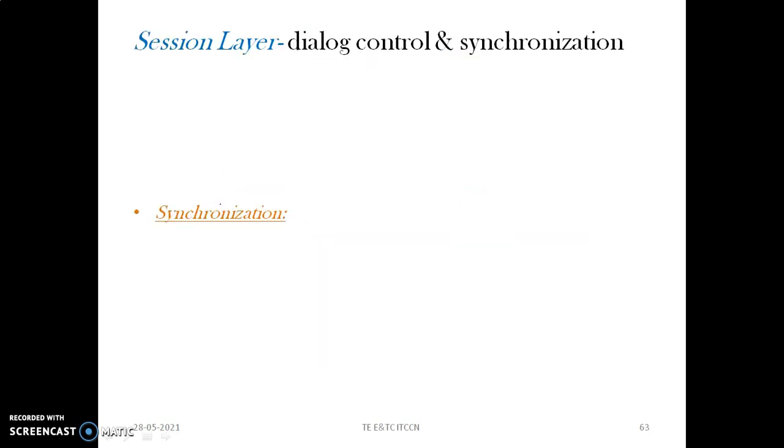Now moving ahead towards the session layer, which is just above the transport layer and below the presentation layer. The session layer is again similar to the transport layer in that it also works completely with the software part. It has the task of controlling the dialogues between the two communicating ends and performing synchronization.